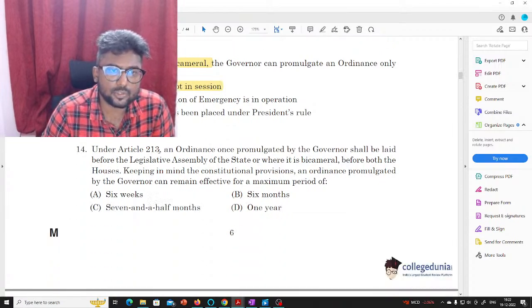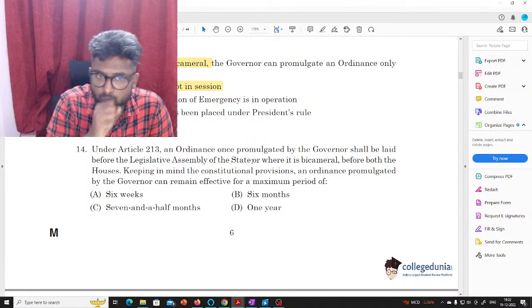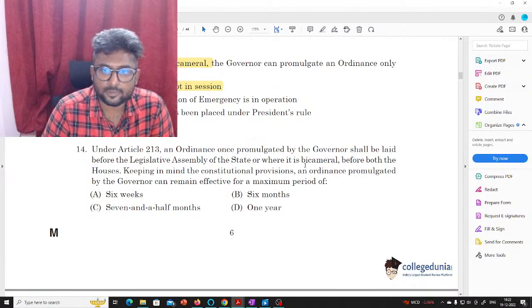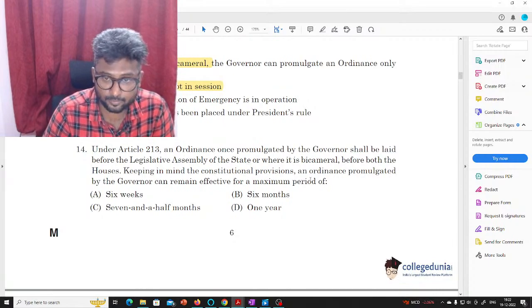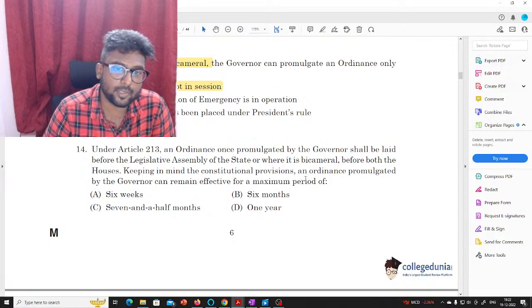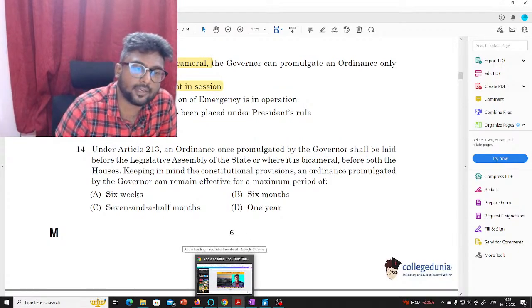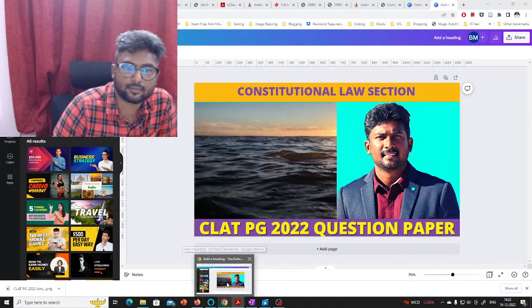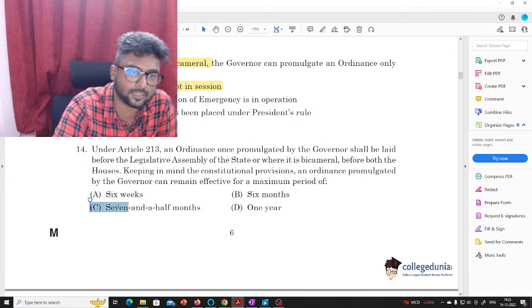Next, under Article 213, an ordinance once promulgated by the governor shall be laid before the legislative assembly of the state, or where it is bicameral, before both the houses, keeping in mind the constitutional provisions. An ordinance promulgated by the governor can remain effective for a maximum period of. So again, an ordinance can be effective for a maximum period of 7.5 months.